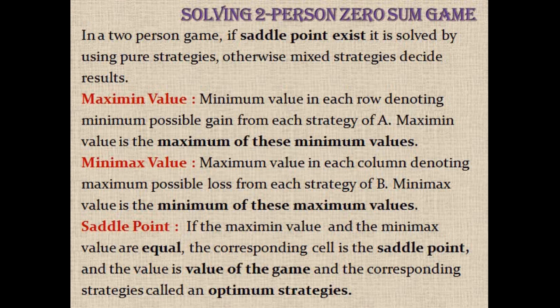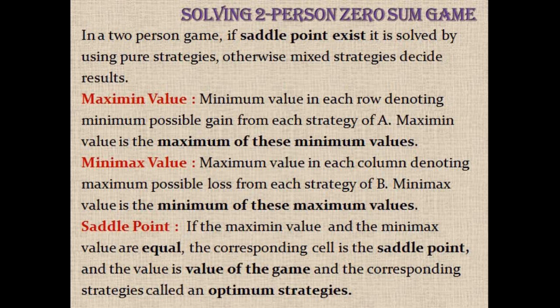We can easily solve a two-person zero-sum game with the existence of a saddle point by using pure strategies. Otherwise, mixed strategies will decide the results. Before solving a game, we want to know what a saddle point is. In a payoff matrix, we first find the minimum value in each row. Next, we find the maximum of these minimum values. That value is called the maximin value.